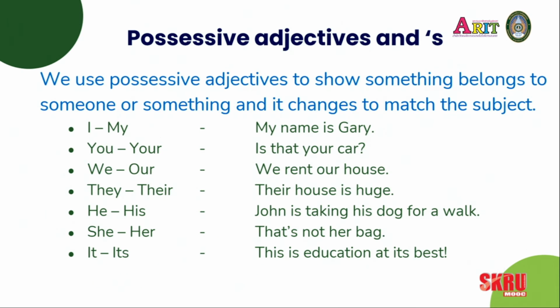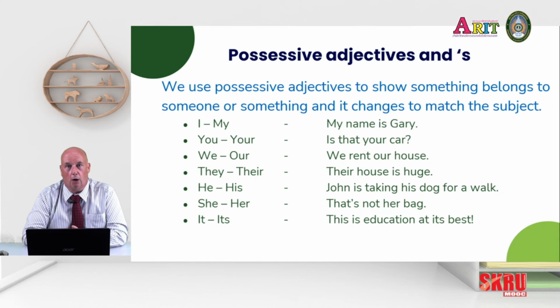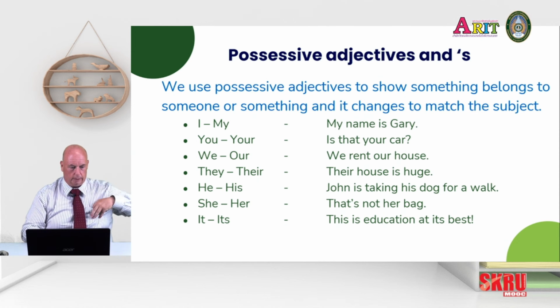Don't be too surprised. Okay, the last thing from a grammar point I want to mention is our possessive adjectives. Adjectives are words that tell us more about nouns and pronouns, the names of things. So a possessive adjective shows that something belongs to someone or something. For example, if I take a look at my glasses, my spectacles. I have spectacles. These are my spectacles. So they belong to me.